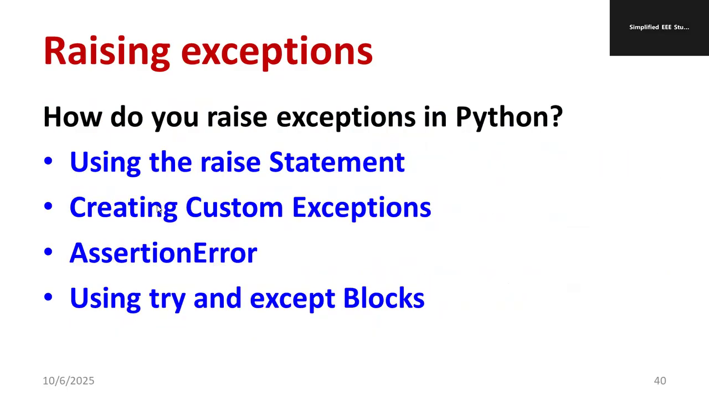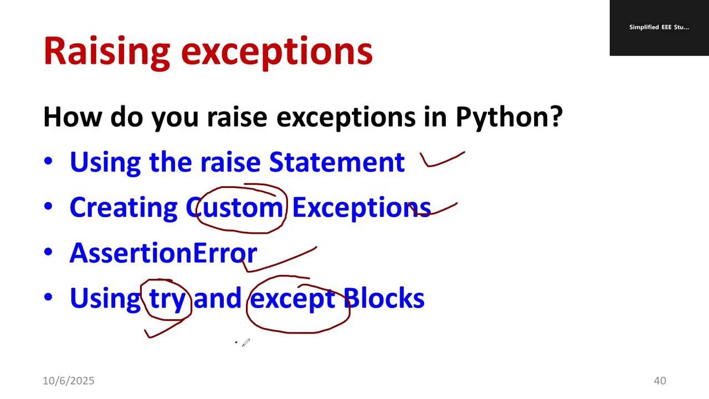So how do you perform the exception? It's an 8 marks question. You try to add the methods of raising the exception. First one is the raise statement. Second one is creating the custom exception, our own exception. Other one is assertion error. Then try and except statement. These keywords are very important. One is try, other one is called except.